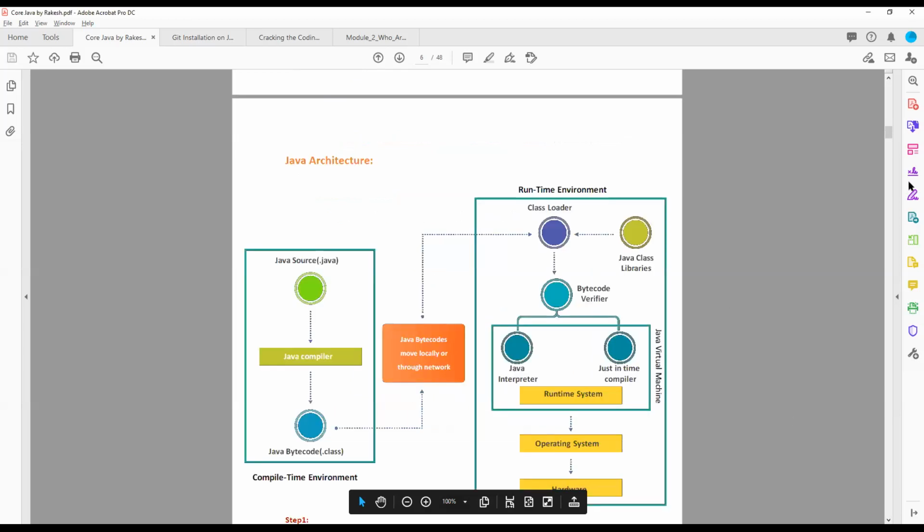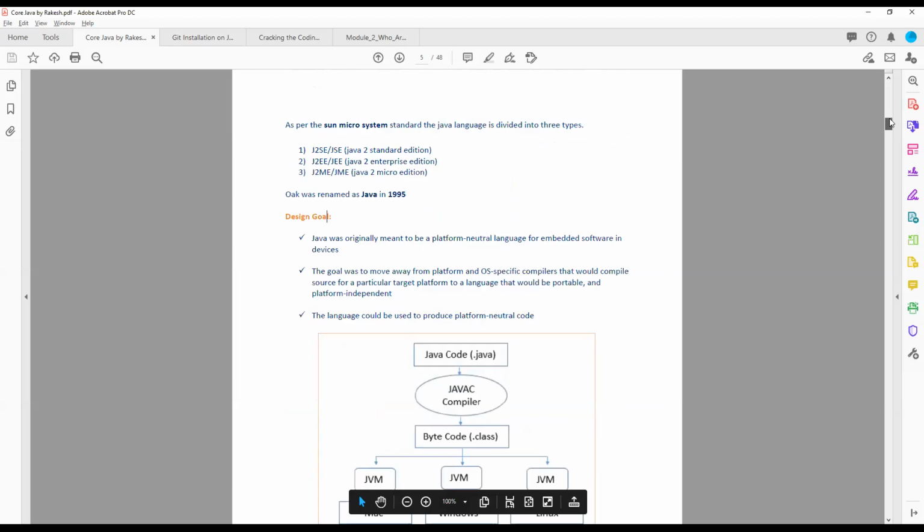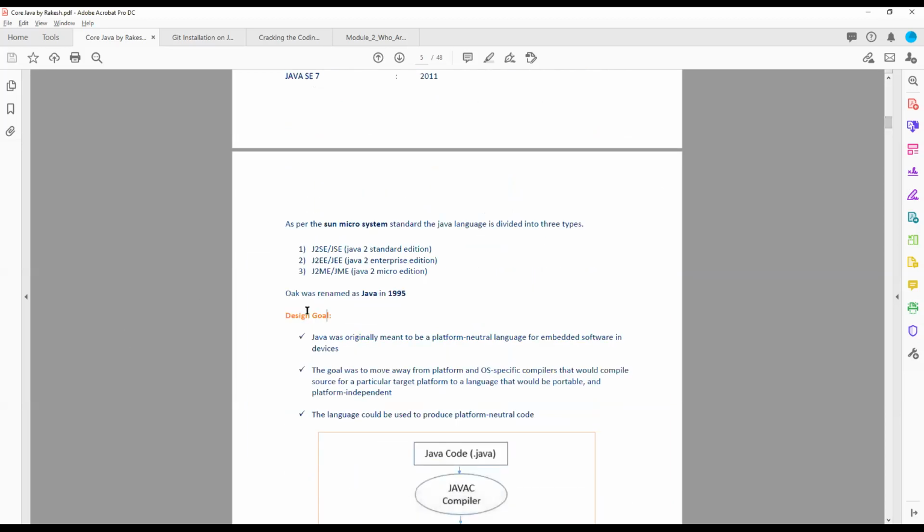So this you will have to understand a little bit more. Tomorrow we will start at the same time, from the design goal. Whatever we have done today, we will dig deeper into a little bit more of the concepts, and you will understand how the backend actually works and what all components are there in the backend.